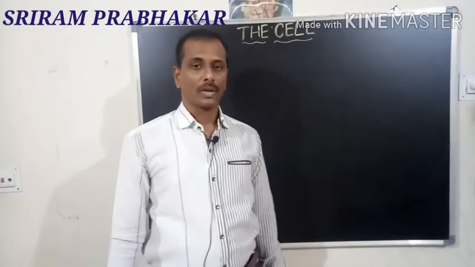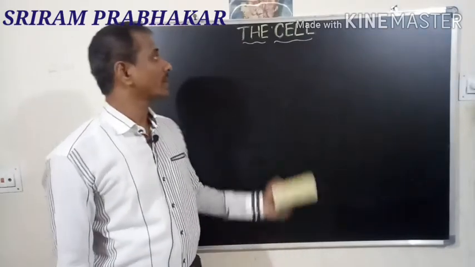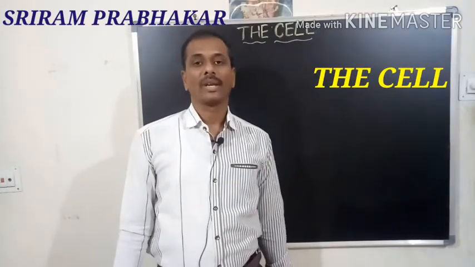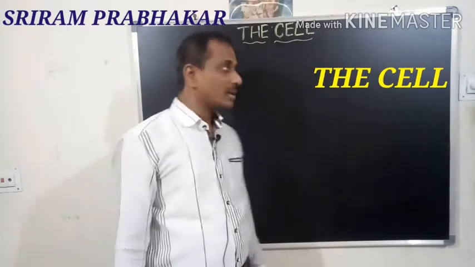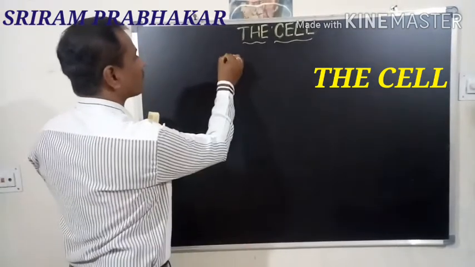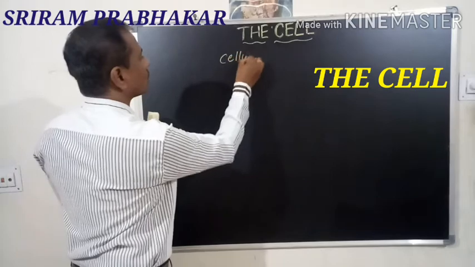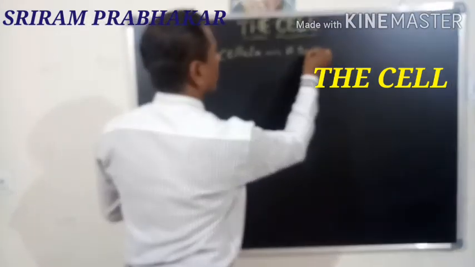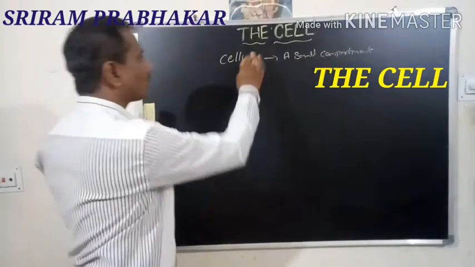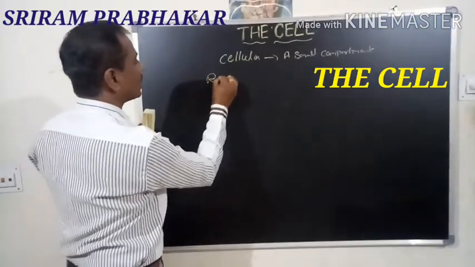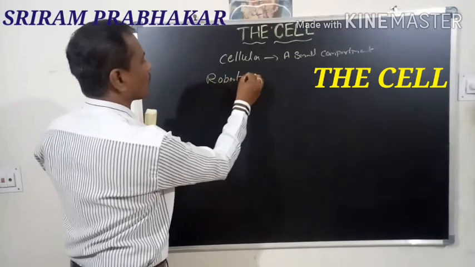Hi viewers, today in our class, a new topic, that is the cell. What is a cell? What is the meaning of cell? The word cell is first taken from the Latin word. In Latin, cellula means a small compartment. The word cell was first given by a British scientist. His name is Robert Hooke.